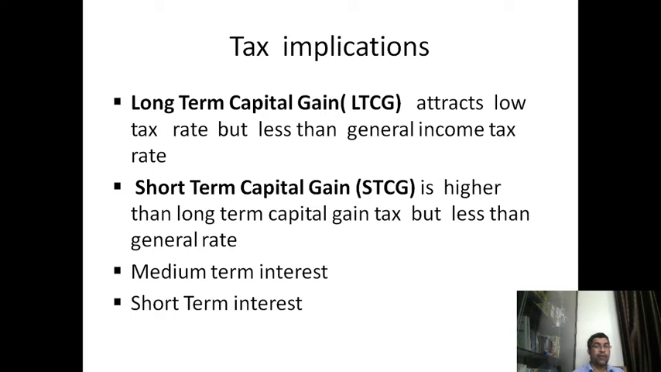Long-term capital assets are assets held for more than 2 years or 1 year, depending upon the rules. They attract a low tax rate, less than the general income tax. Short-term capital gain tax is higher than long-term capital gains tax but less than the general rate. When you are selling the securities immediately, that's called short-term. But if you keep them for a long time and then sell, it is long-term capital gain.